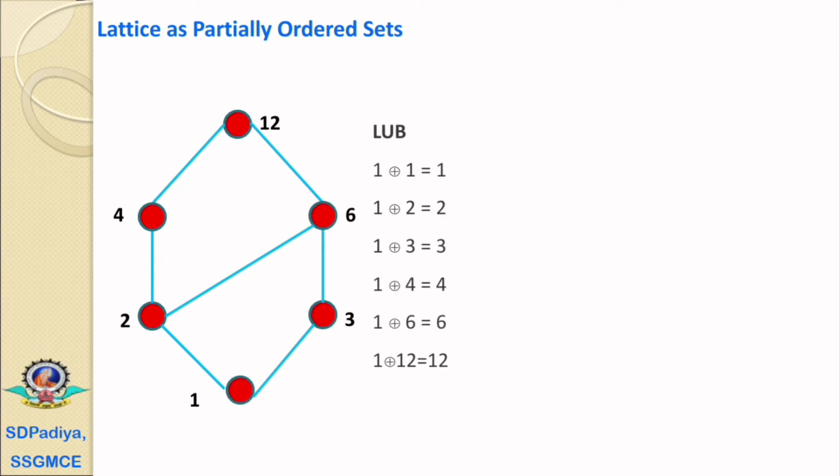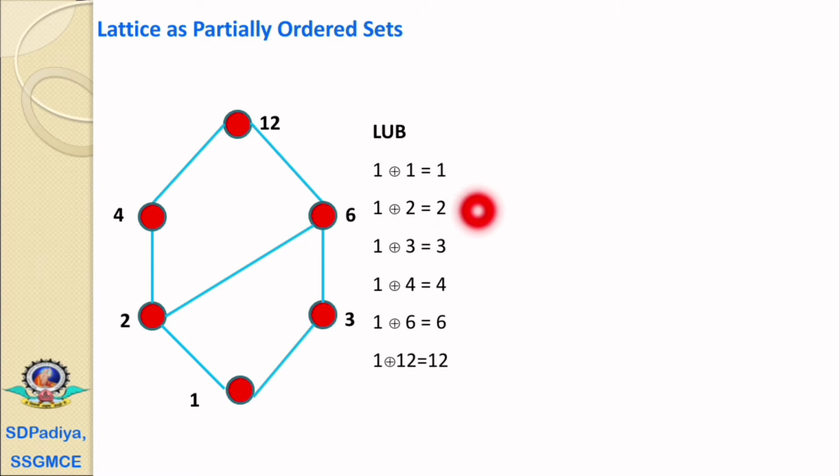Similarly, we can find the least upper bounds for the combinations of 1. 1 join 1 equals 1, 1 join 2 equals 2. Among this 1 and 2 we have to consider the upper one because it is the least upper bound. 1 join 3 equals 3, 1 join 4 equals 4, 1 join 6 equals 6, and 1 join 12 equals 12.